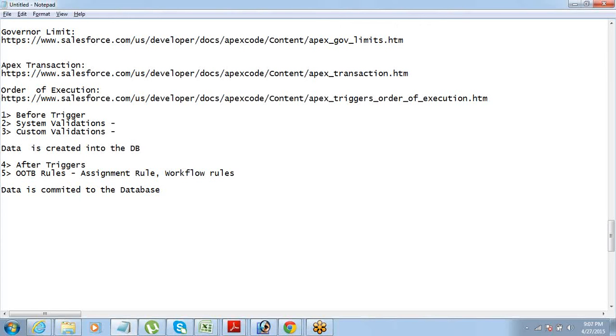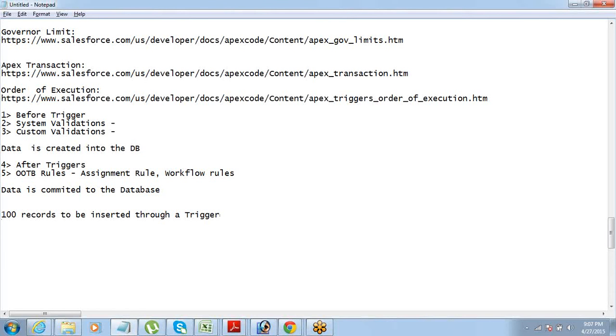So for example, try and understand this. If there are 100 records to be inserted through a trigger, the trigger runs in a loop, right? One by one records are getting inserted, let's say 100 of them.